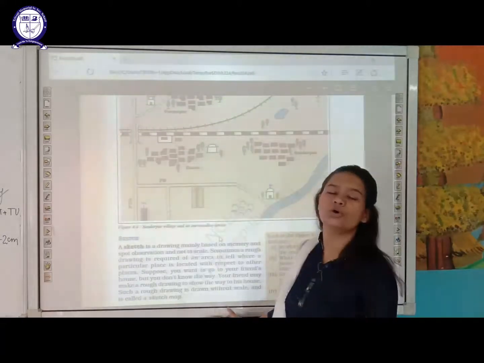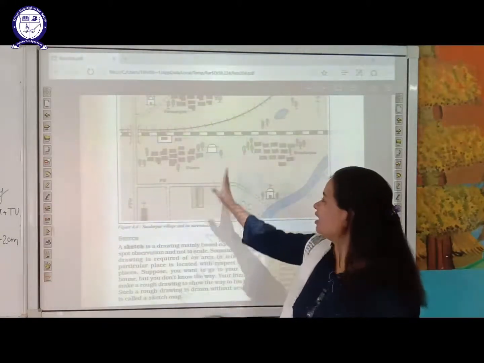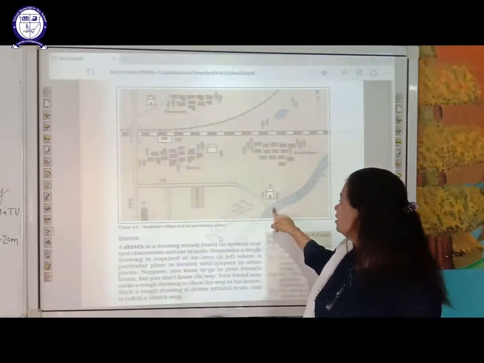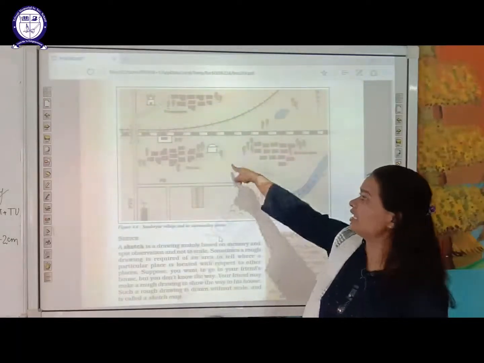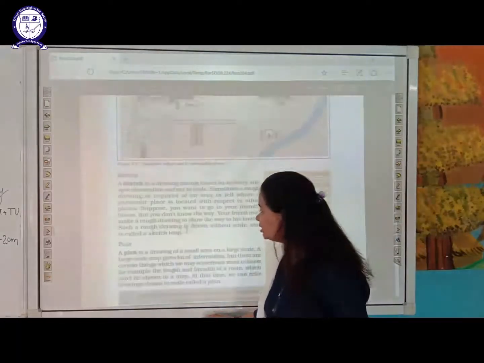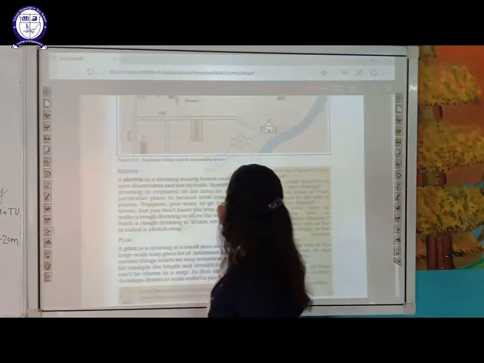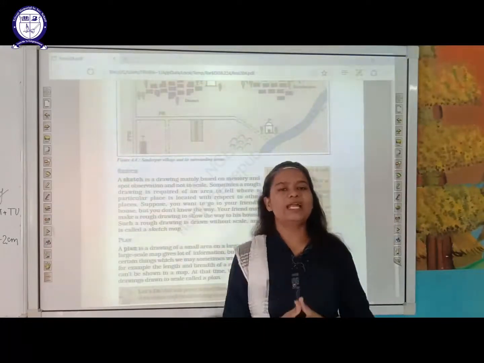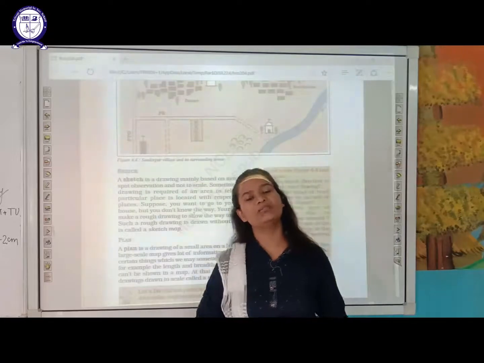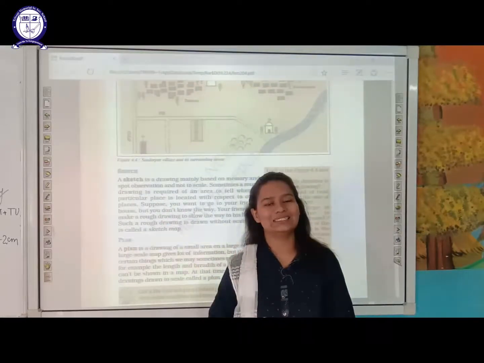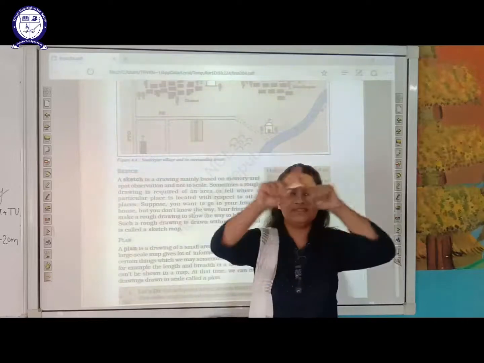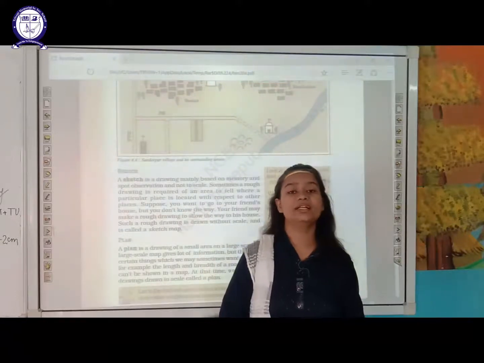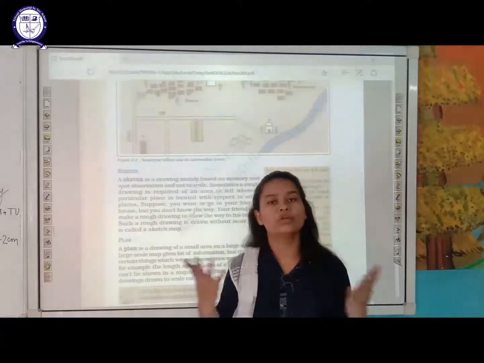So this is the use of symbols, and each color represents a different thing. What does this symbol represent? Graveyard. I told you now, this represents river body, temple, trees, in this way. Then, students, next is sketch. Now what is sketch? See students, if you have planned to construct a new house for yourself, then what will you do? You will approach an architect and you are going to say that we want to have a sketch of the house, that if we have this much area available with us, what can be the possible sketch for our new house.